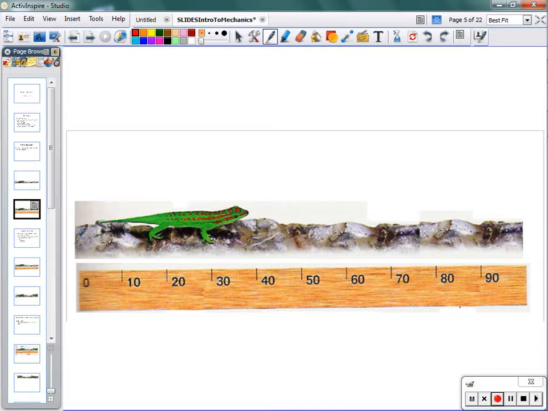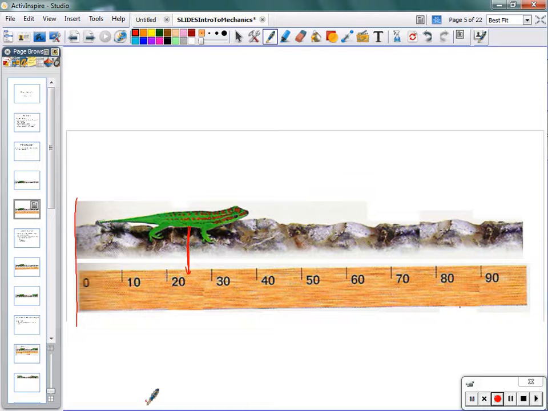So I take my ruler and I line up the 0 mark of the ruler right with the very far left edge of the rock. And now I have at least a little bit of context to describe where that lizard is. And so if we use the middle of his body, let's call it, I don't know, here-ish. Okay? So now we can describe the location of that lizard, at least in relation to the far edge of the rock. It might not do a good job of describing its overall location, but it's a start.